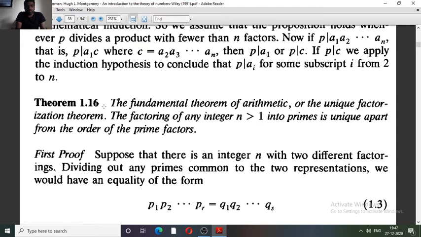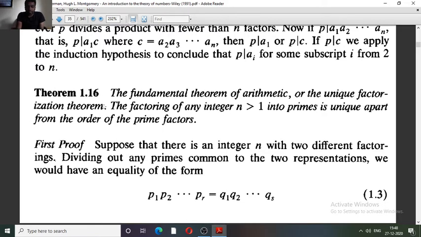That is, if we expand n as a product of primes p1 up to pr, as well as if we expand n as q1 up to qs, this can't happen. That is, we can only expand n, which is strictly greater than 1, into a unique prime factorization. We can't expand n in different ways.